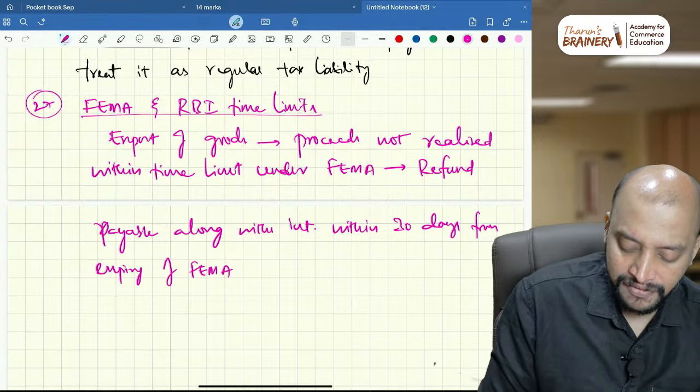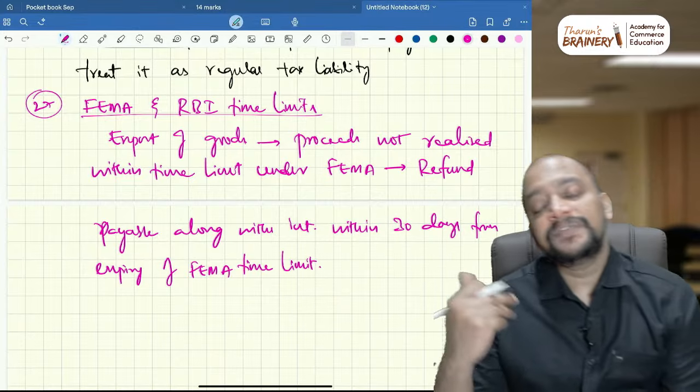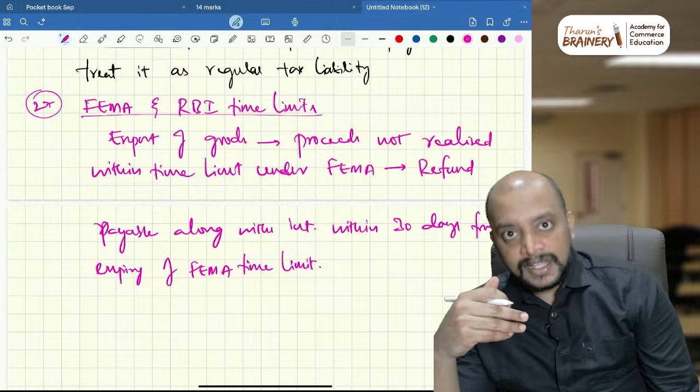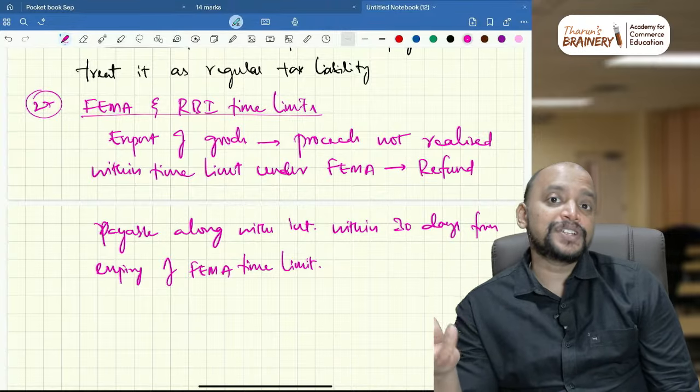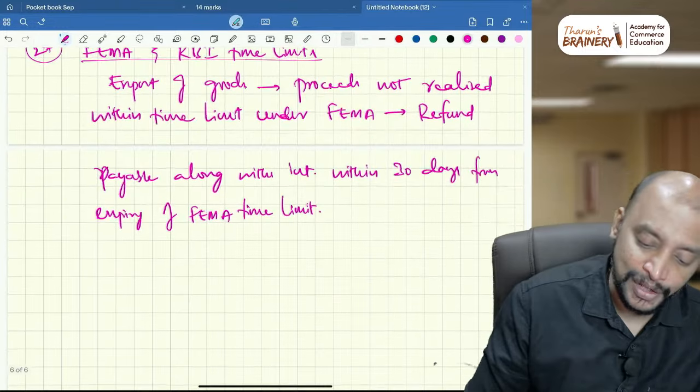From expiry of the FEMA time limit, and again there is an RBI time limit. Within that RBI time limit of 6 months, if the proceeds are realized, then whatever money we have paid back, we will be able to get it as refund.